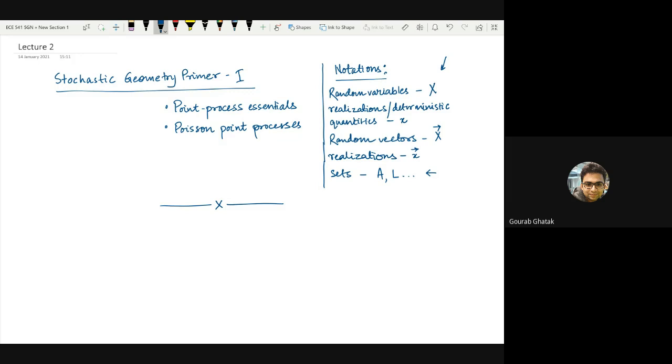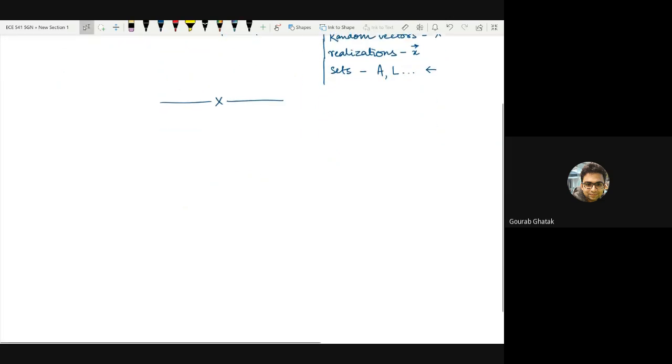In the first class itself, which is today, we will be seeing some examples which make our life easier to model such networks. So we'll begin with point process essentials. Those who have done my DCS course know that these live classes will be conducted very slowly, with a lot of examples, such that even if we cover less of the syllabus, it's important to cover it thoroughly.